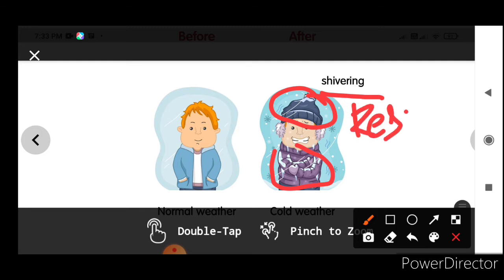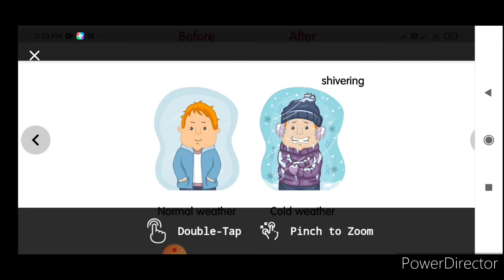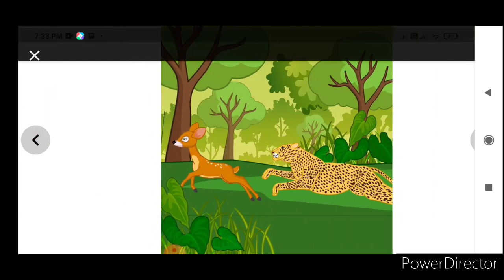This is the response he is showing due to the stimulus from the environment, from the surroundings. The very cool temperature made him shiver. So shivering is the response and cool weather is the stimulus. In the same way, try to find out in another picture.